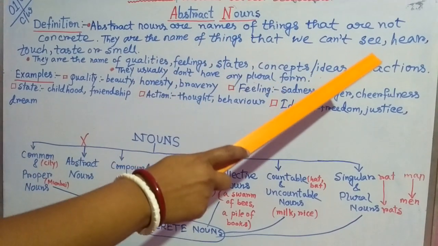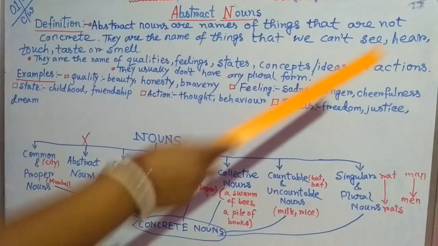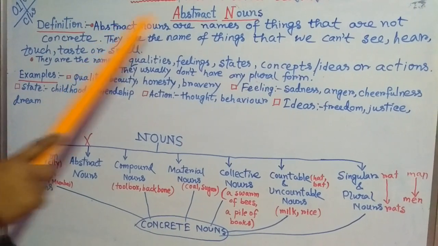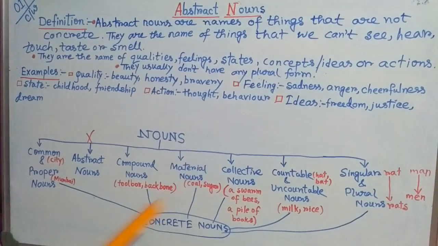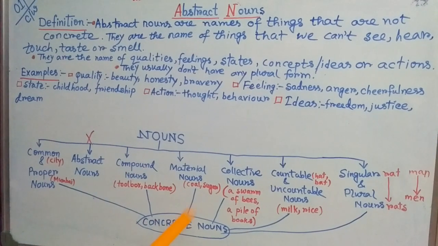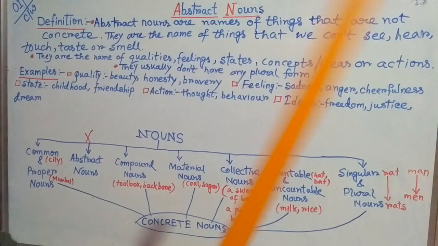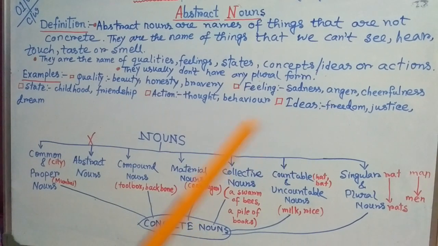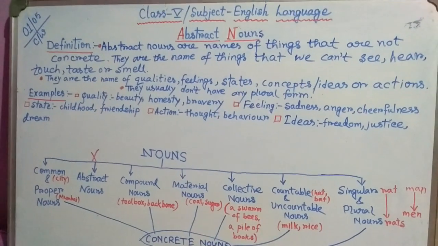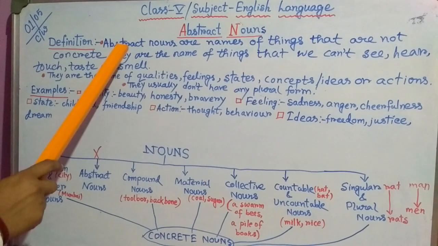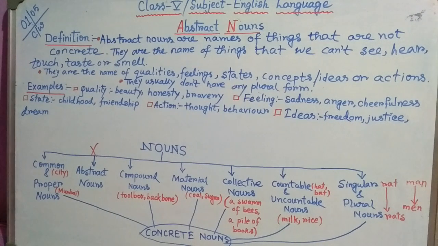Concrete nouns we can hear, but abstract nouns we cannot hear. Concrete nouns we can touch. For example, whiteboard, this is a noun, we can touch it. Marker, this is a noun, we can touch it. But abstract nouns we cannot touch.